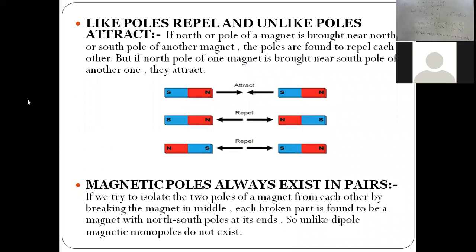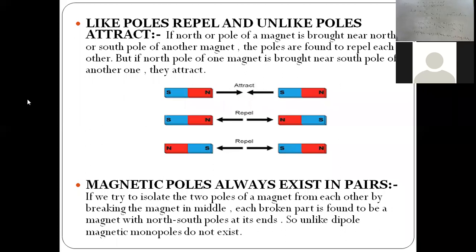Like poles repel and unlike poles attract. If the north pole of a magnet is brought near the north or south pole of another magnet, the poles are found to repel each other. But if the north pole of one magnet is brought near the south pole of another one, they attract. Magnetic poles always exist in pairs.